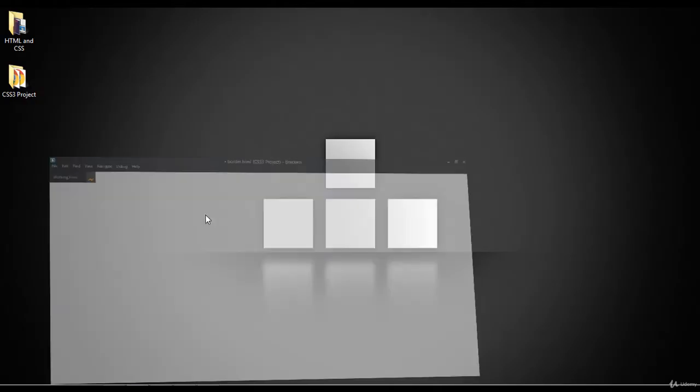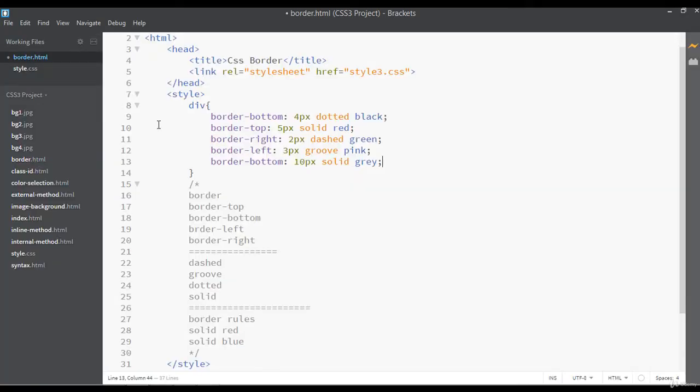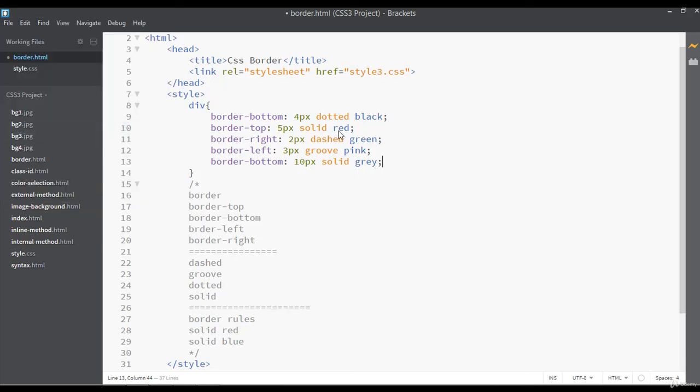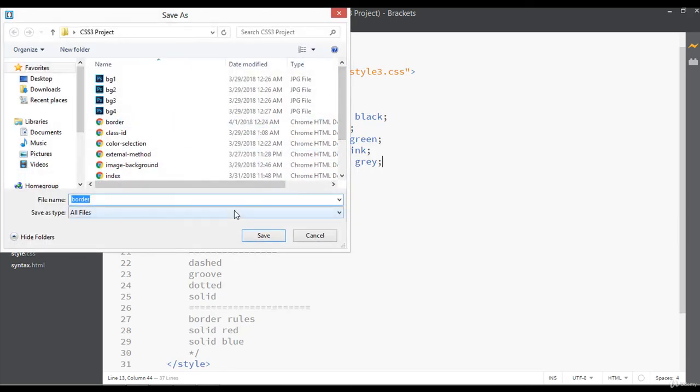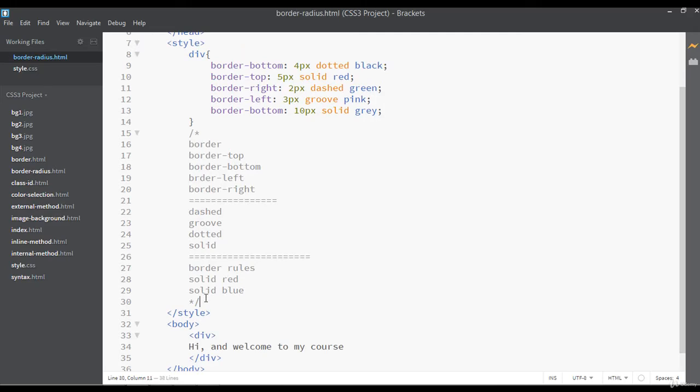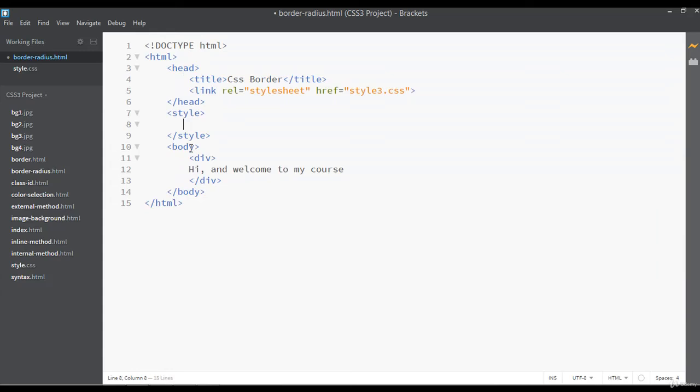Welcome back once again. Inside this class we are going to discuss border radius. So you can save this file inside the same folder by giving the name border-radius.html. So you can save. I'm going to remove all this from here, just till here. You can select and remove just like this.